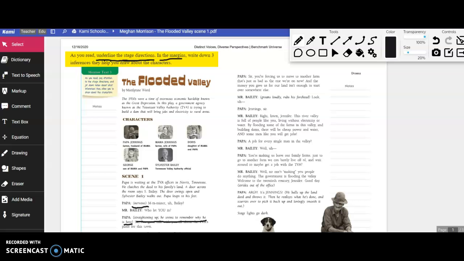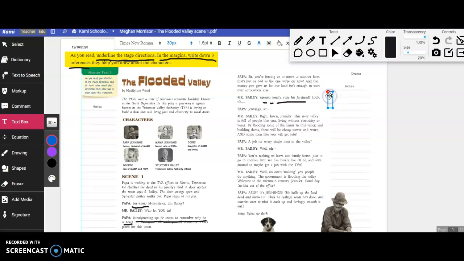And then in the margins, you're going to write down 3 inferences they help you draw about the characters. So 3 things they help you figure out. So, for example, right here, Mr. Bailey groans loudly and rubs his forehead. So, we can assume that Mr. Bailey is probably a little bit frustrated by this. So, I might say, Mr. Bailey is frustrated. Okay, that's an inference I can draw. It doesn't say he's frustrated, but he's like, ugh, and if he's rubbing his forehead, that could be what's going on.